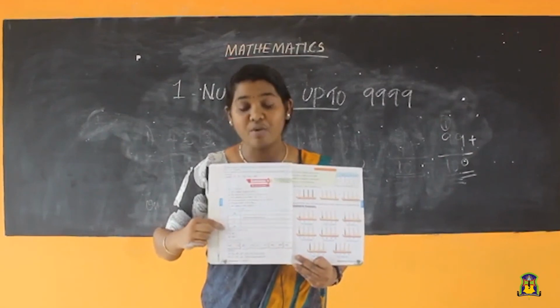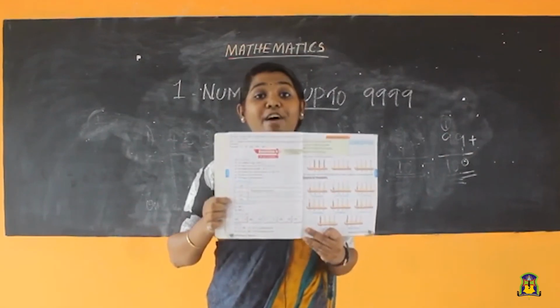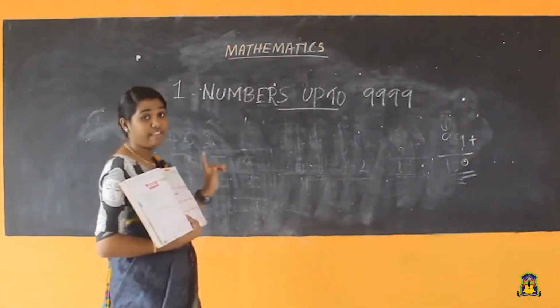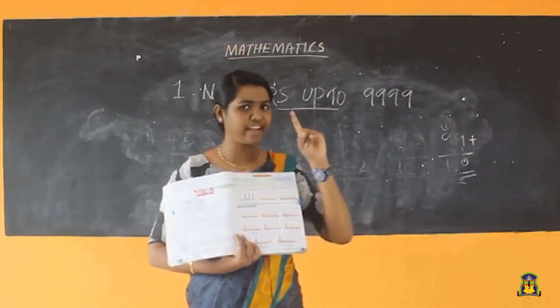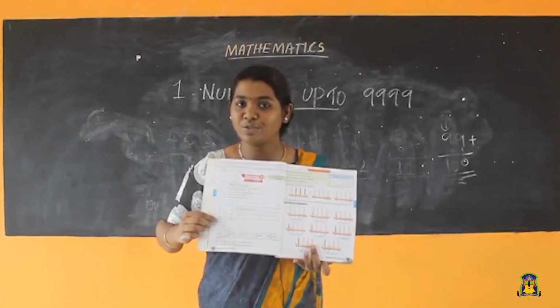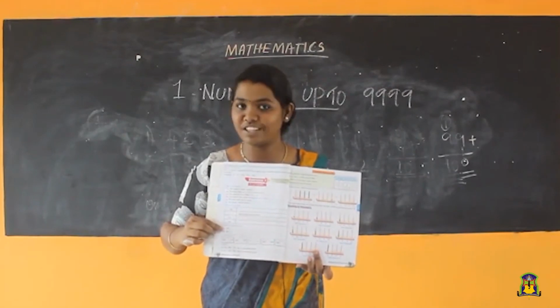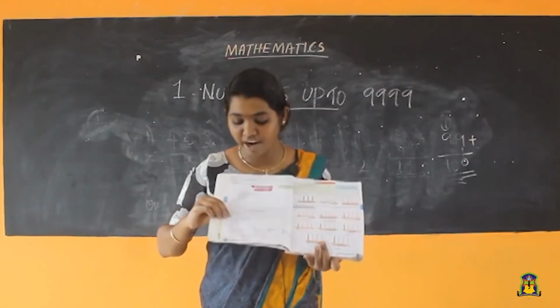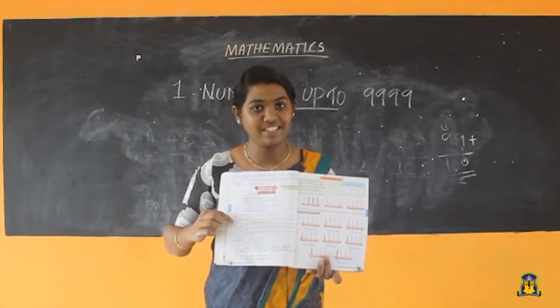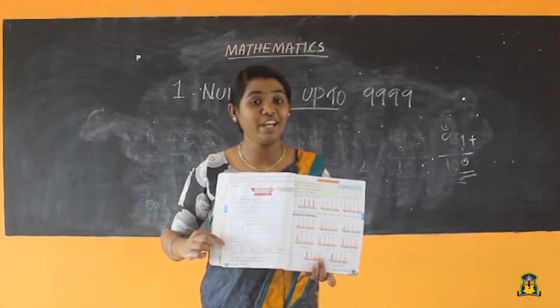Okay. Then third one is what? Write in expanded form. Expanded form we have studied, you know. Like 400 plus, that we have studied, no. Expanded form, here 2 are there. So, you need to do this one. So, exercise 1, page number 38, first question, second question, third question, that you need to do.